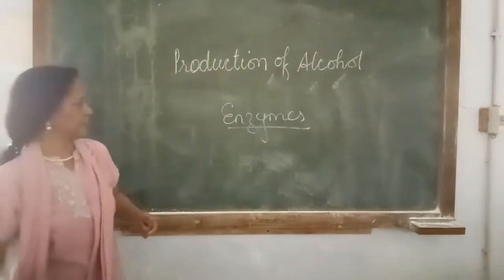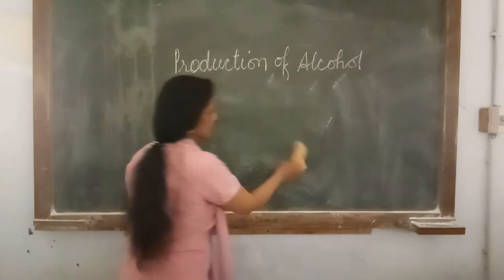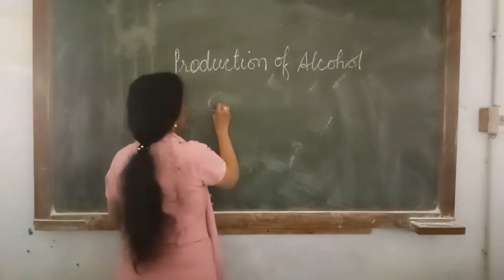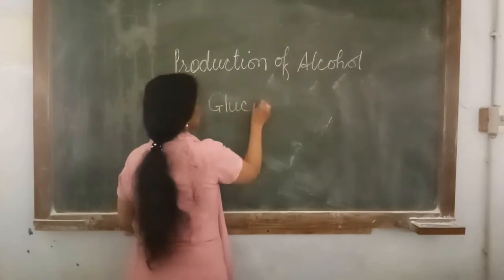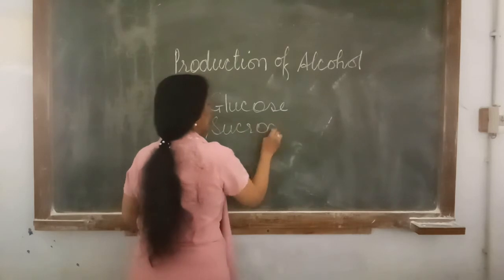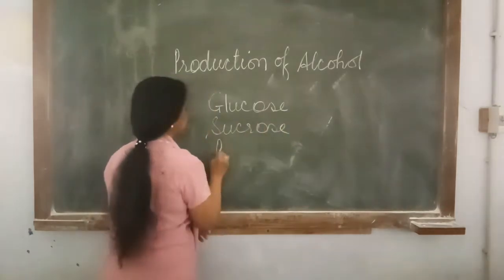Now these carbohydrates are provided in different forms. They may be in the pure form, for example glucose, sucrose, or any type of polysaccharide.